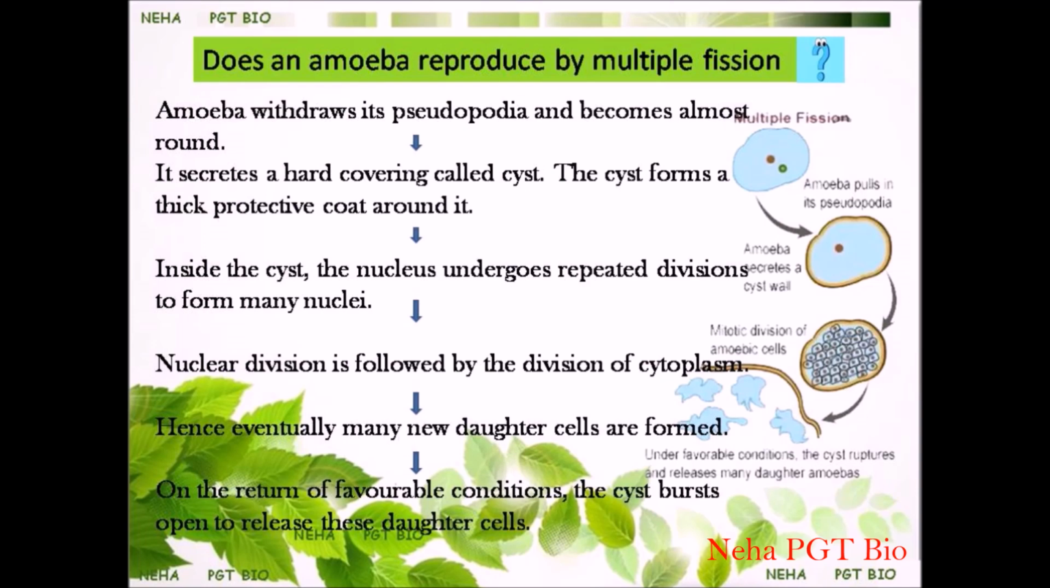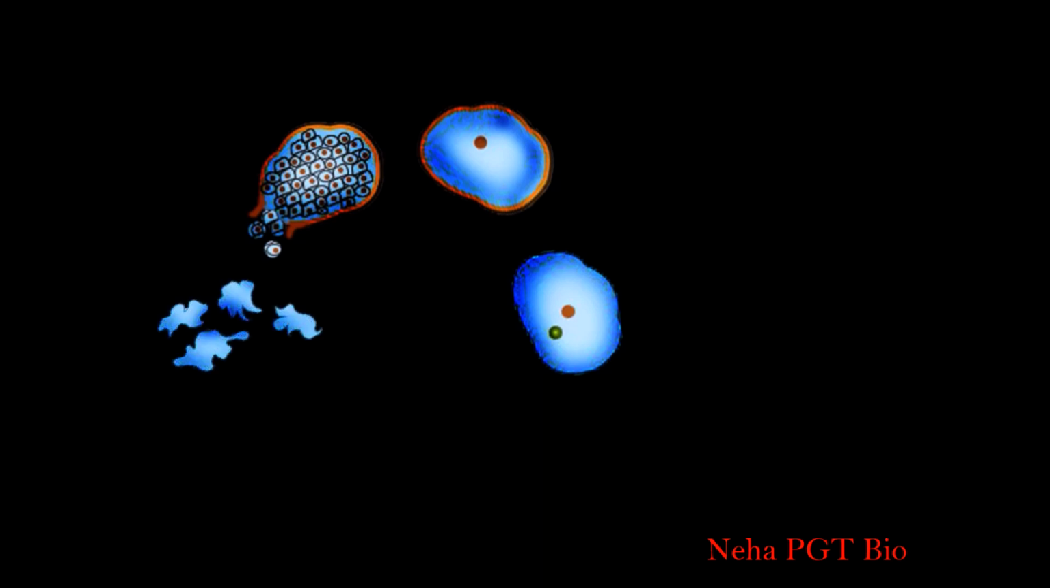When favorable conditions approach, it loses its cyst, karyokinesis occurs, multiple nuclei are formed, and get surrounded by cytoplasm and wall. Finally, the parent cell ruptures and multiple amoebae come out.